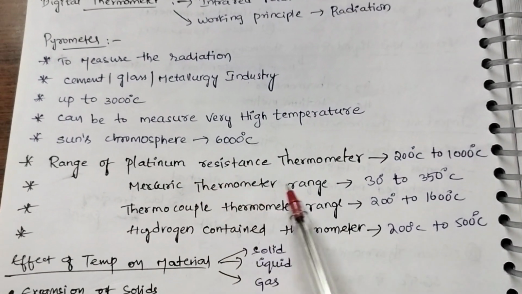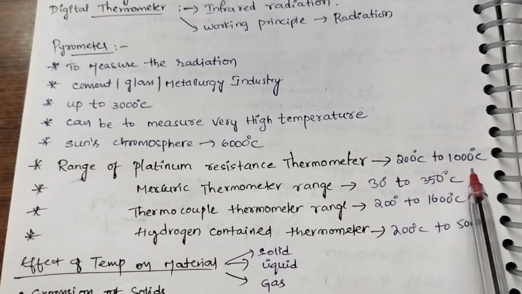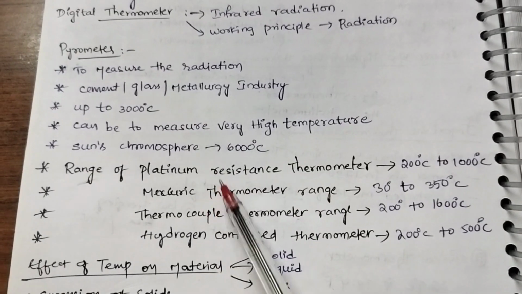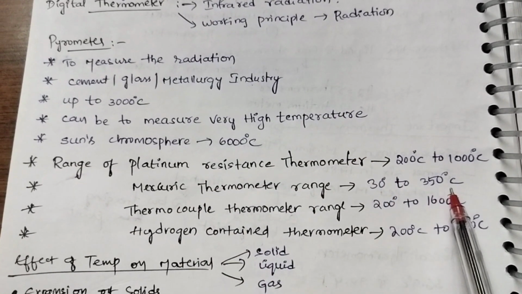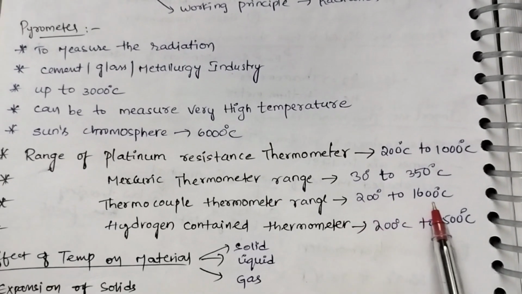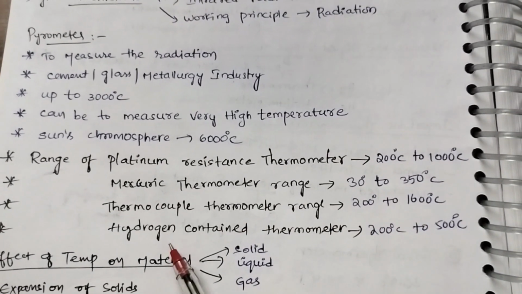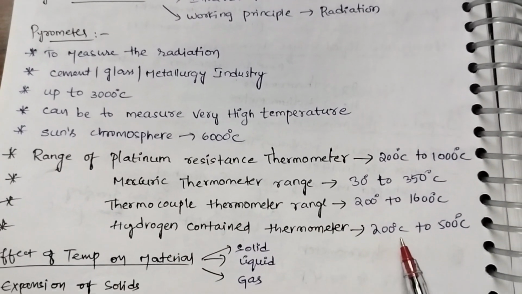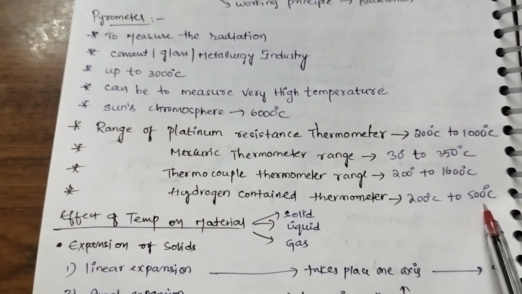Range of platinum resistance thermometer: 200 to 1000 degrees centigrade. Range of mercury thermometer: 30 degrees to 350 degrees centigrade. Thermocouple thermometer range is 200 to 1600 degrees centigrade. Hydrogen gas thermometer range is 200 degrees to 500 degrees centigrade.